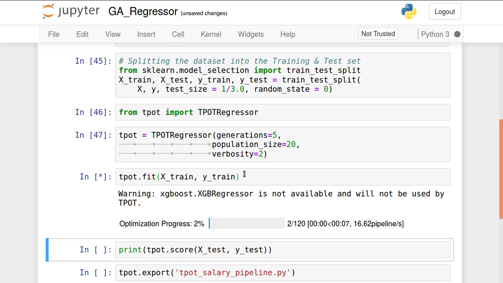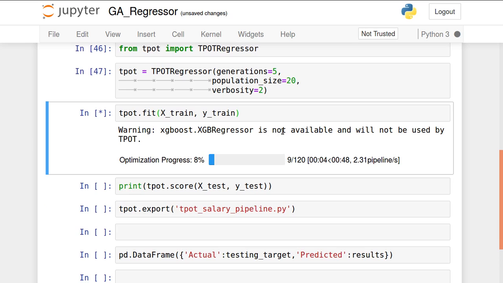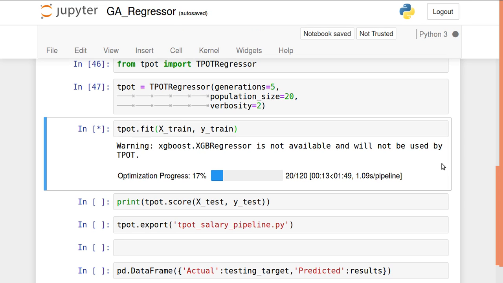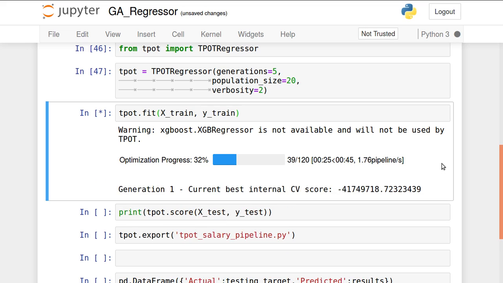I have not installed XGBoost, that's why it is showing this warning that XGBRegressor is not installed and will not be used. Now see, the optimization has started. With the help of this optimization, the algorithm is trying to find the best suited algorithm for finding the result. Once it reaches 100%, it will identify the perfectly suited algorithm for our data set.